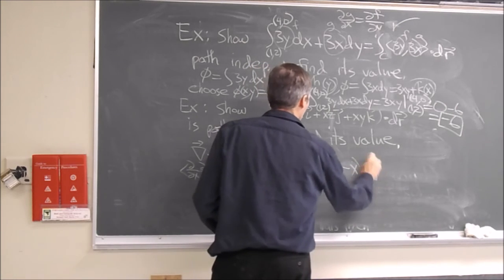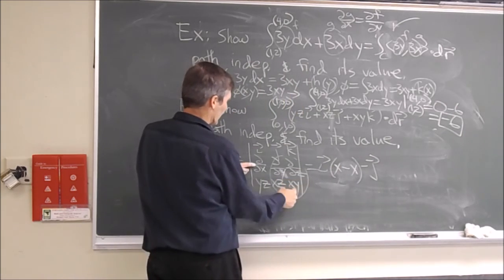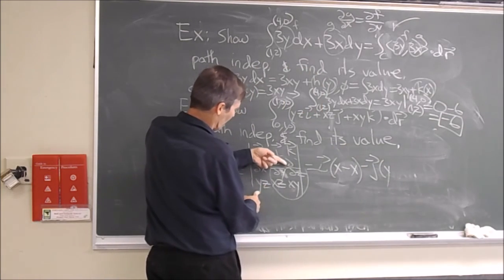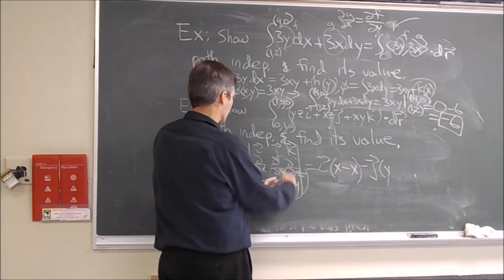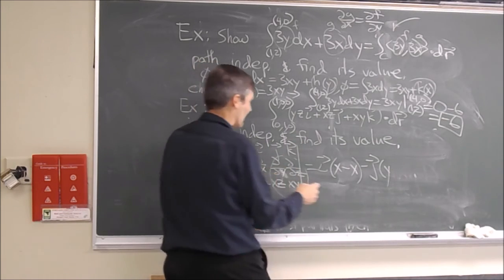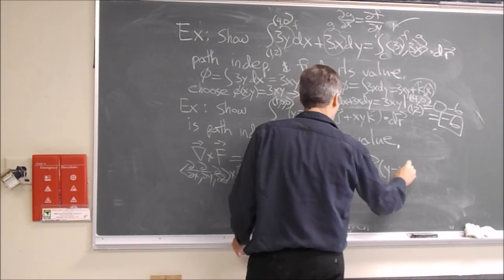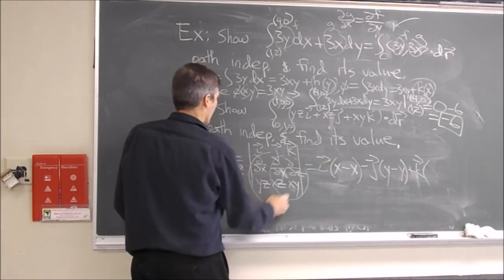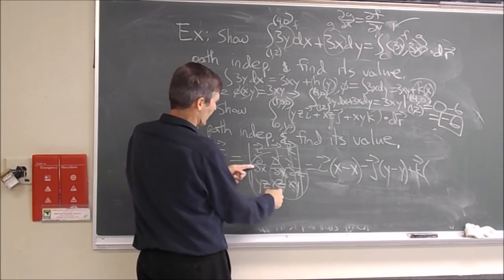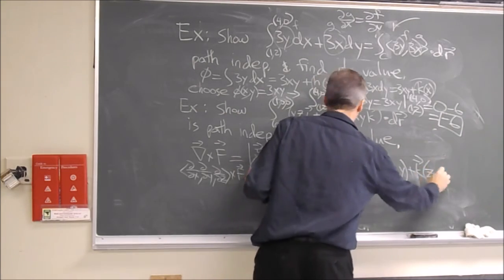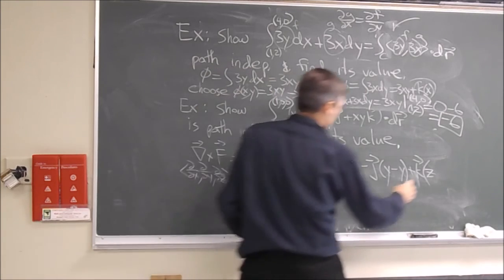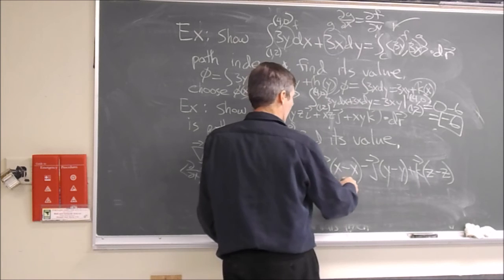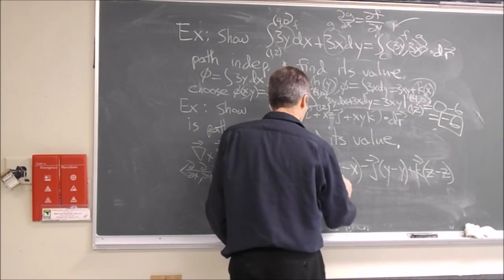And then minus j times the subdeterminant, wiping out j's row and column: d/dx of xy is y, minus d/dz of yz is y. And then plus k times, wipe out its row and column, take its subdeterminant: d/dx of xz is z, d/dy of yz is z. And look, we get 0i plus 0j plus 0k, it's the zero vector.